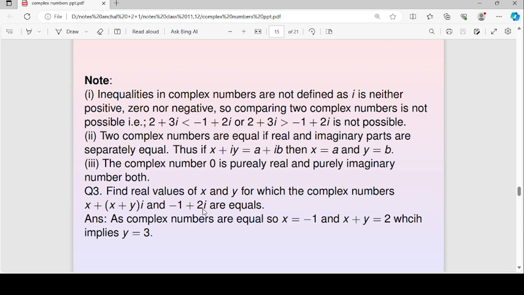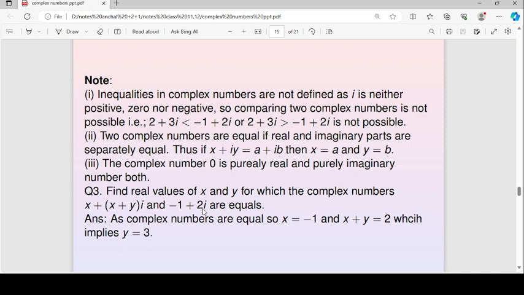Now we will see when two complex numbers are equal. If the imaginary part and real part of both complex numbers are separately equal, then we say two complex numbers are equal. So if x plus iota y is equal to a plus iota b, then x is equal to a and y is equal to b. The complex number 0 is both purely real and purely imaginary.